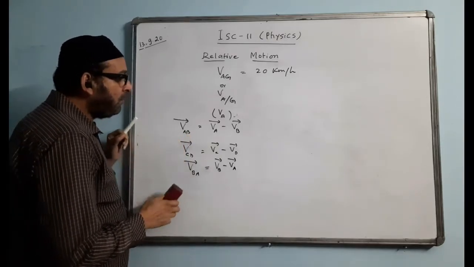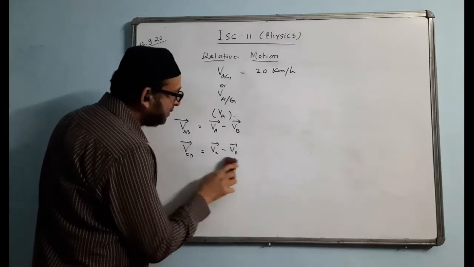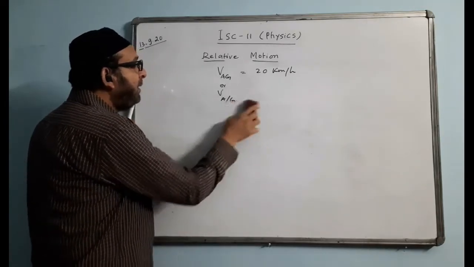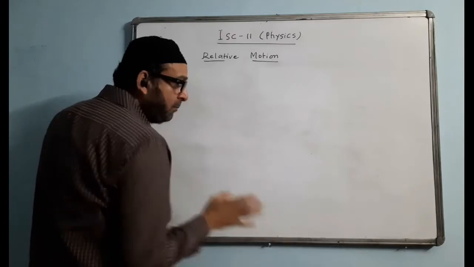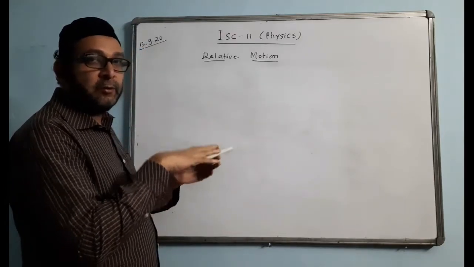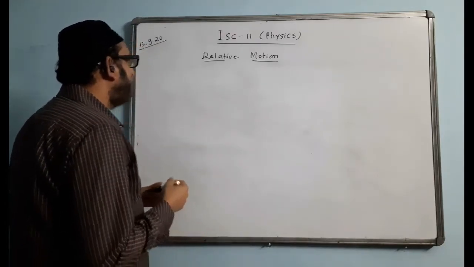So now we do some problems, some numerical problems in this chapter. This chapter is quite simple. Here we will mainly deal with the case when the two bodies are in motion. So we find the velocity of one body with respect to the other body. I will just give an example.